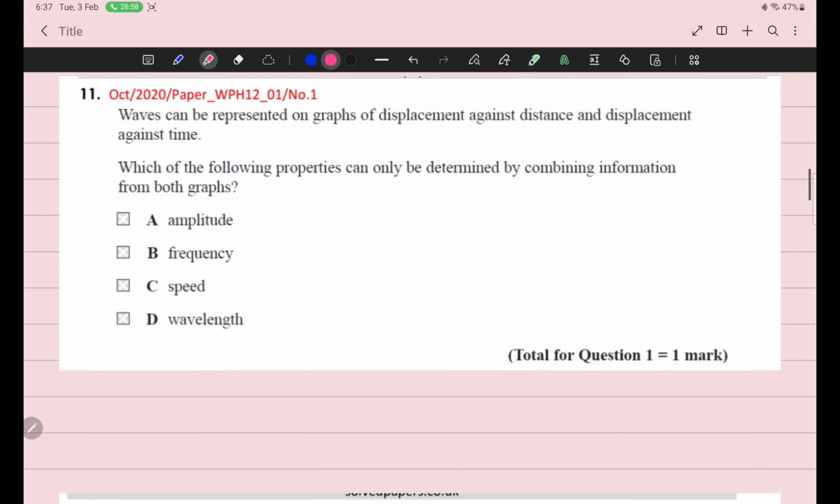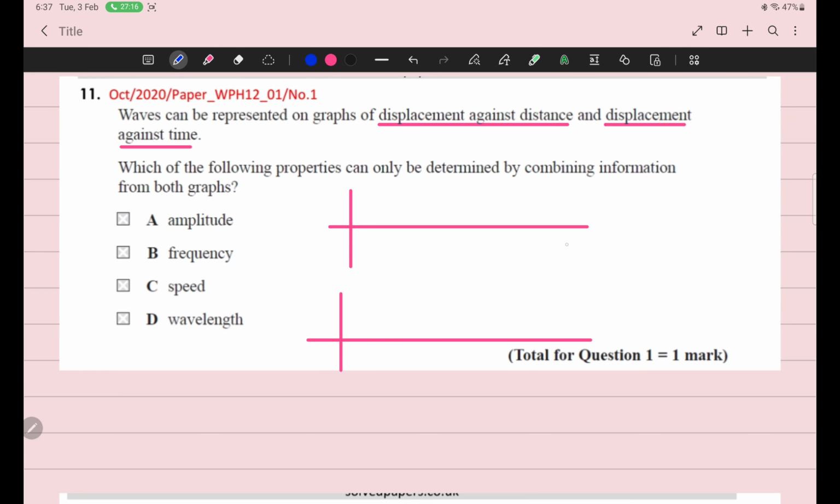Now in this question, from October 2020, you are given two graphs. The first one is displacement versus distance, and the other one is displacement against time.